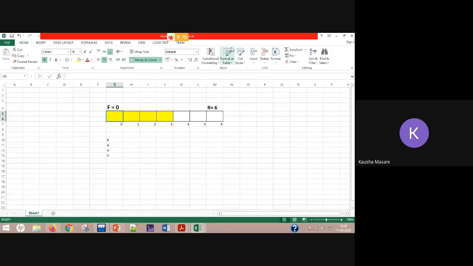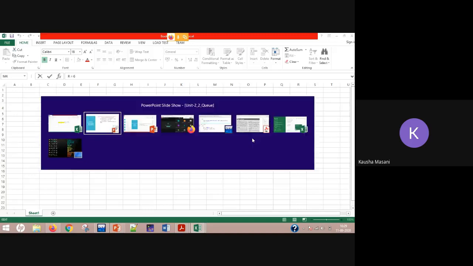That means this condition. Front is not equal to 0 means some DQ operation has already been done, and you have reached the maximum size in your NQ operation also.